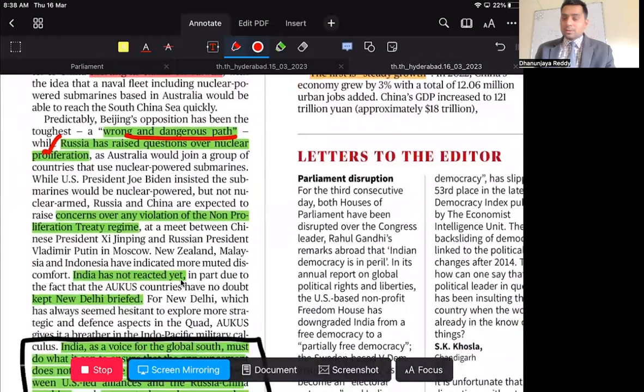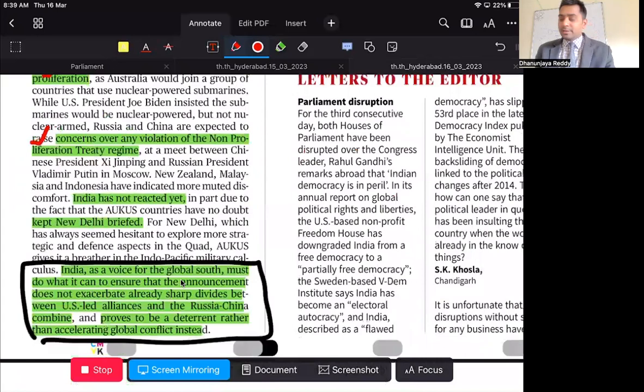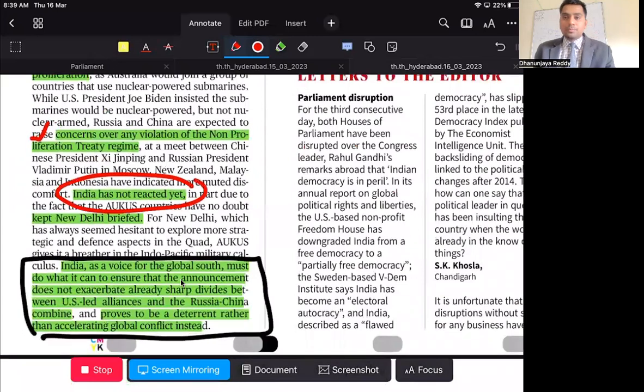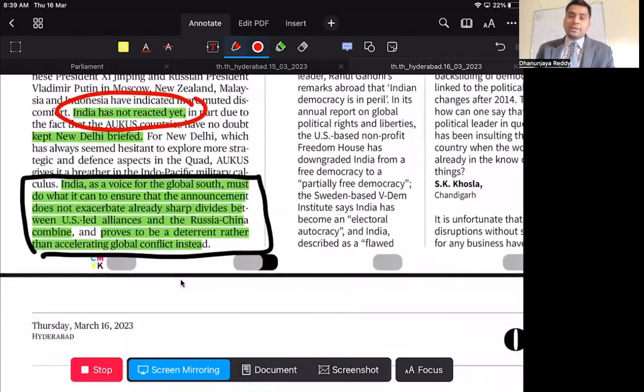Next one is concerns regarding the non-proliferation treaty, because all these members, Australia, US, UK, are members of the non-proliferation treaty. Now, if Australia is getting submarines, who is going to handle it? That is the thing. However, India has maintained its silence on this. So, India, being a voice of the global south, has to ensure that this type of AUKUS announcement does not exacerbate the sharp divides that exist between US-led allies and Russia and China combined, and proves to be a deterrent rather than accelerating global conflict.